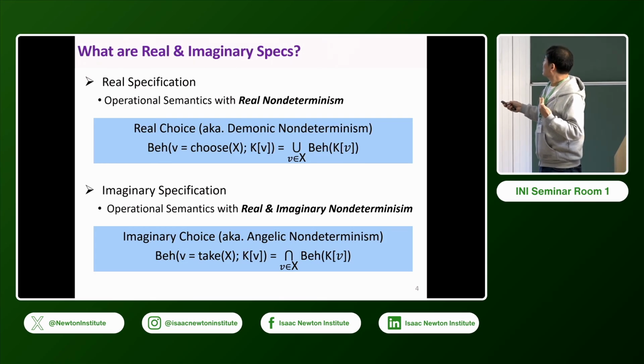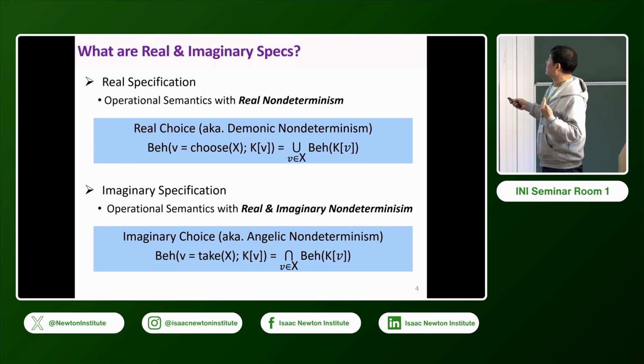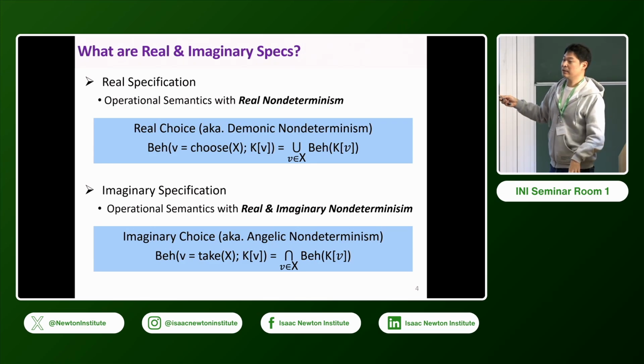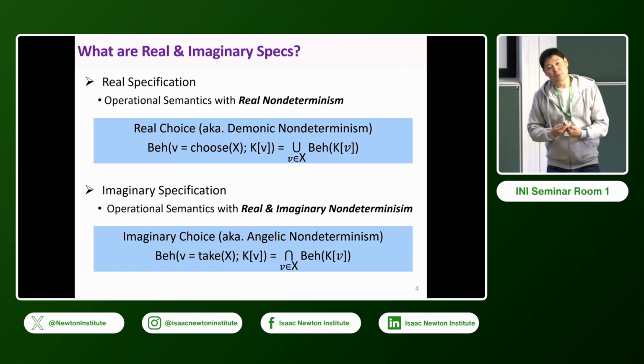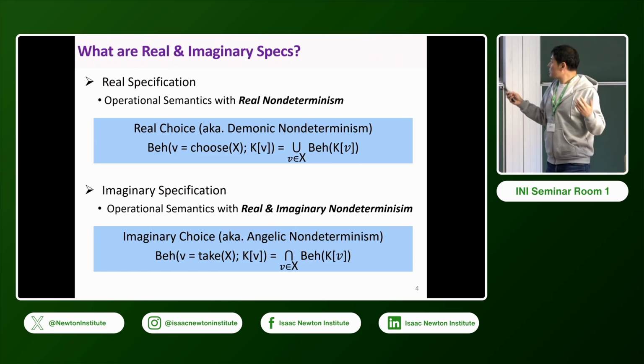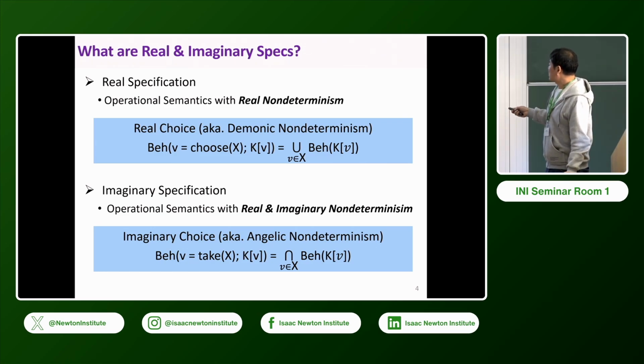This choose is usually called demonic non-determinism, and it means you just take a union of each choice. A behavior means a set of a sequence of I/O events or something like that. So for each branch you have a set of behaviors, and you take a union of them. That's the usual notion of non-determinism, and people think it's a natural thing. That's a real spec. But then what's an imaginary spec?